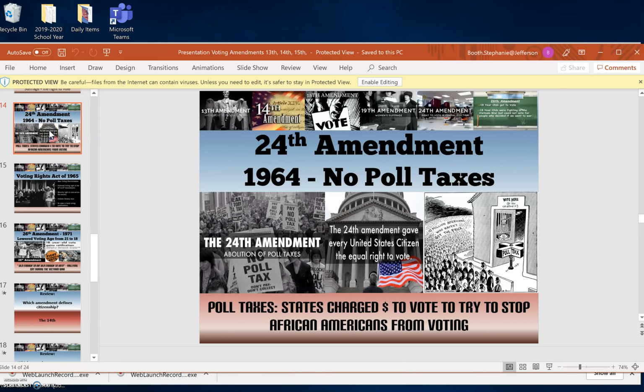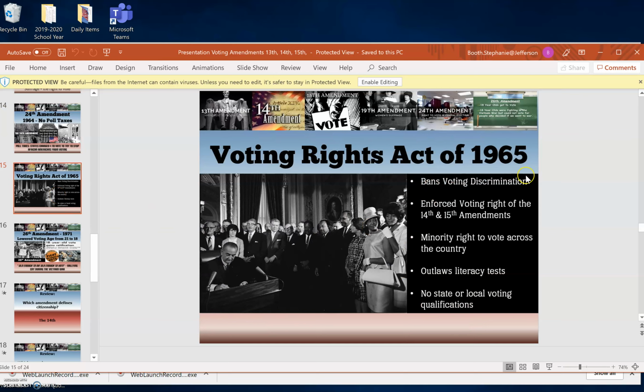The 24th Amendment banned poll taxes. But this one, the Voting Rights Act of 1965, bans voting discrimination. It enforced the voting rights of the 14th and 15th Amendments. So citizenship, they're serious. This is like, okay, states, if you are not obeying these laws and you're still charging this poll tax, we're coming after you.